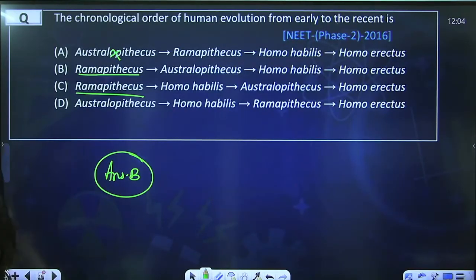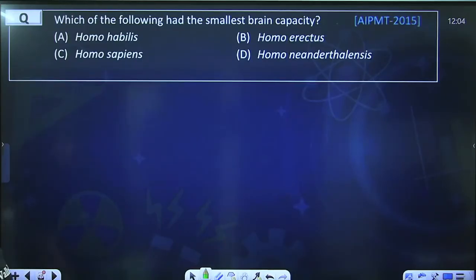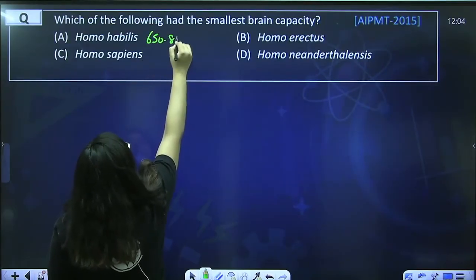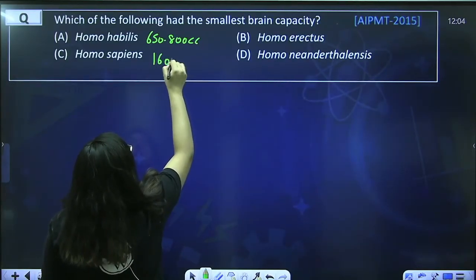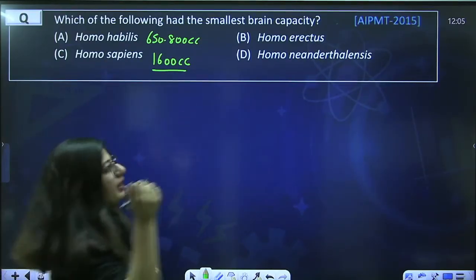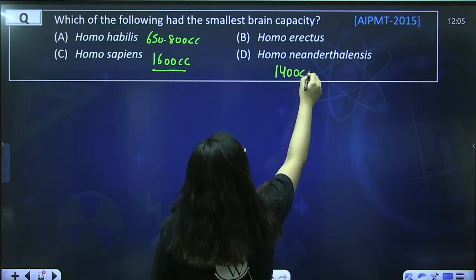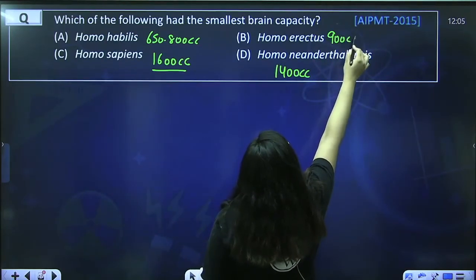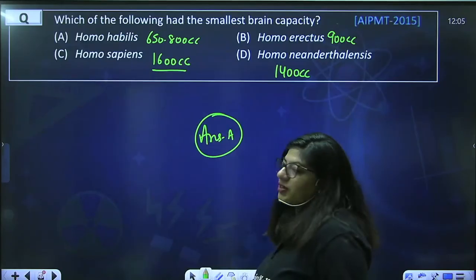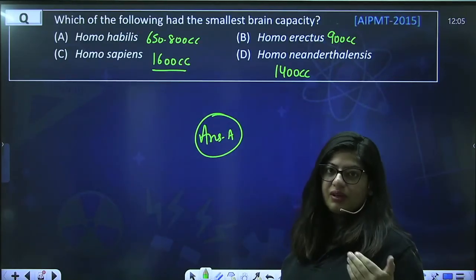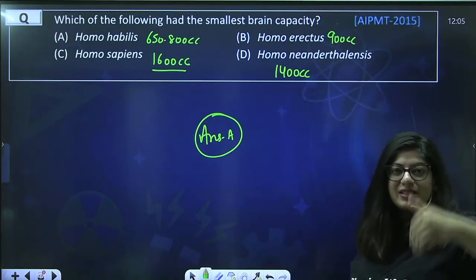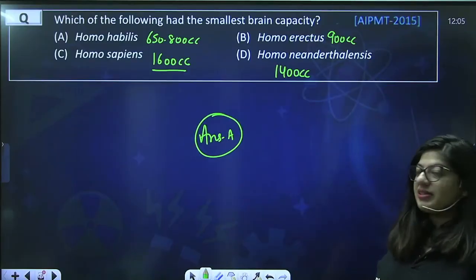Okay. Next. Which of the following had the smallest brain capacity or cranial capacity? Habilis had a cranial capacity of 650 to 800 cc. Sapiens had a capacity of 1600 cc. The Neanderthals, which is also given separately, had a capacity of 1400 cc. Erectus had a capacity of 900 cc. So the answer is A. Even if you don't remember the cranial capacity, remember which one came first. Habilis was the first, then erectus came, then the Neanderthal, then sapiens. Even then you can solve this question because we place them on the basis of the increasing cranial capacity trend.